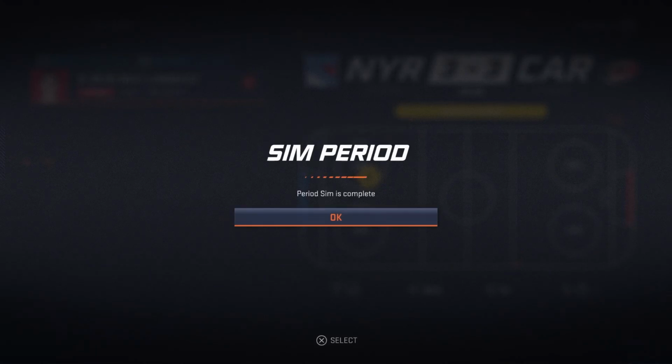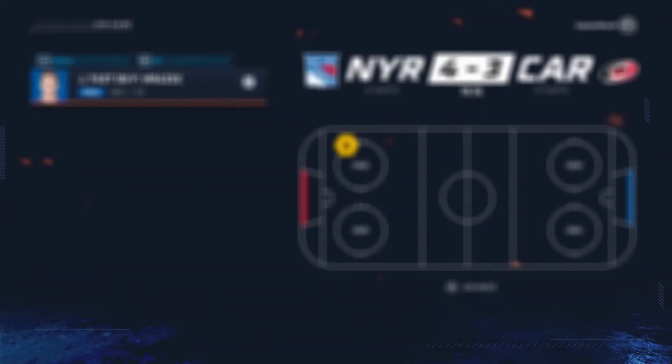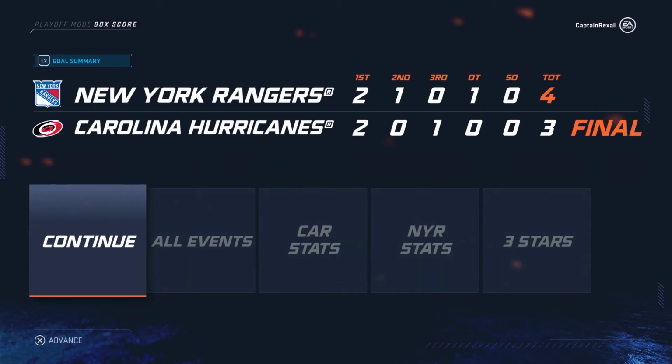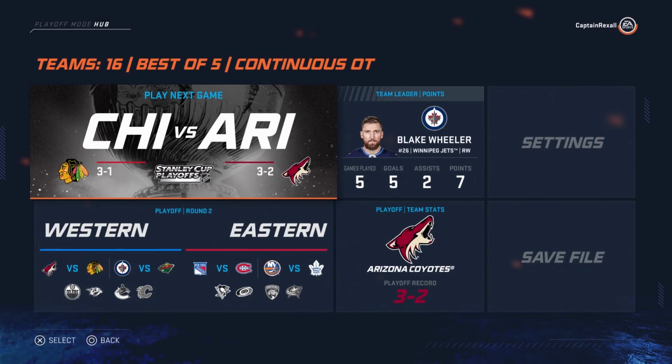Third period, and Carolina, Brady Shea against his old team gets a big goal for the Carolina Hurricanes, tying the game up at 3. And Jesper Fast puts that one to rest, as the Rangers will be making it on in the next round.